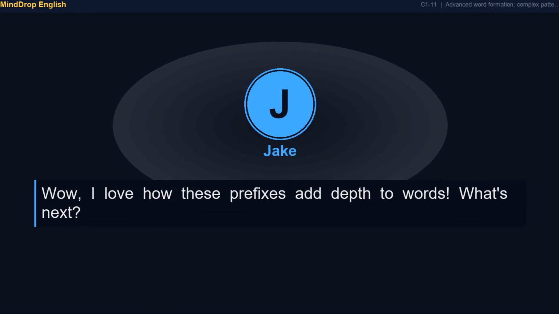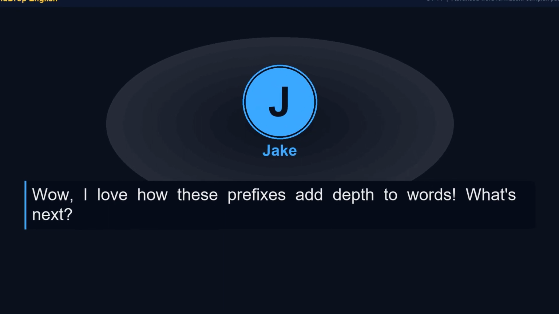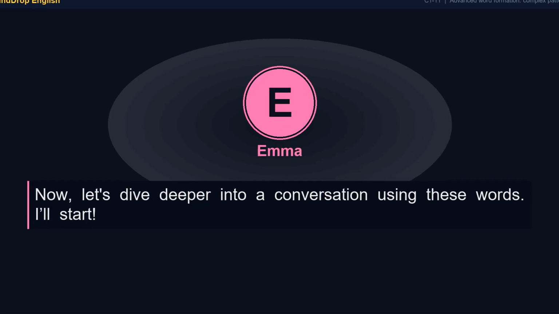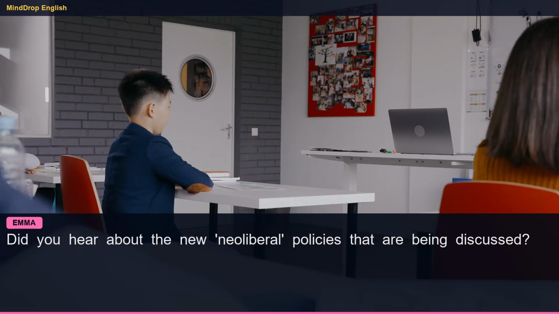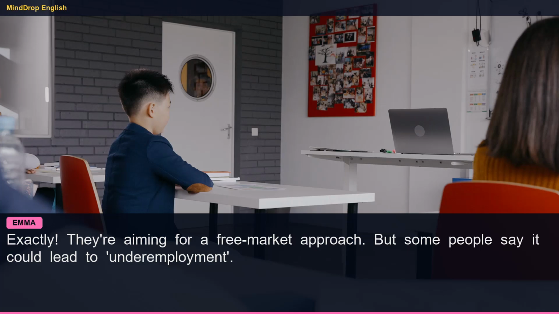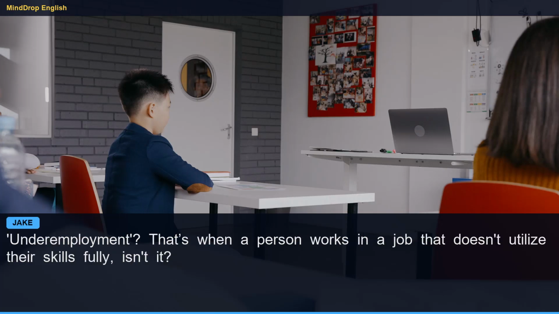Wow, I love how these prefixes add depth to words. What's next? Now, let's dive deeper into a conversation using these words. I'll start. Did you hear about the new neoliberal policies that are being discussed? Yes, I read that they focus on reducing government intervention in the economy, right? Exactly. They're aiming for a free market approach. But some people say it could lead to underemployment. Underemployment. That's when a person works in a job that doesn't utilize their skills fully, isn't it?